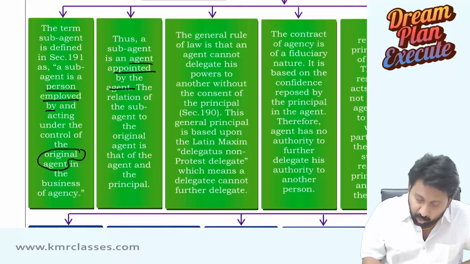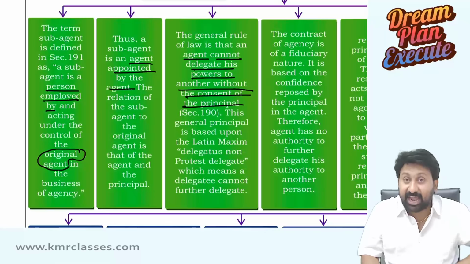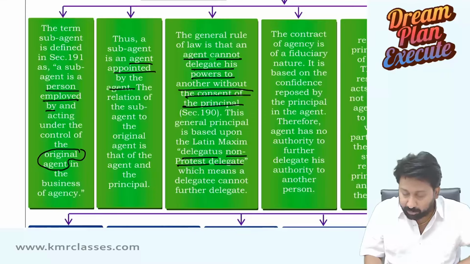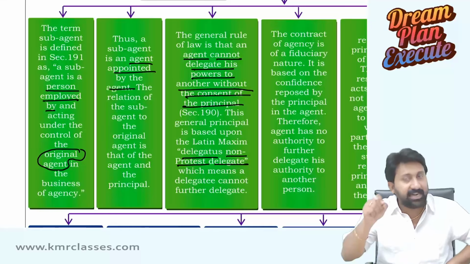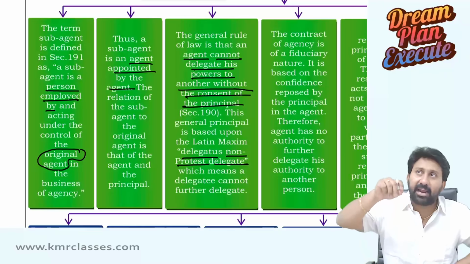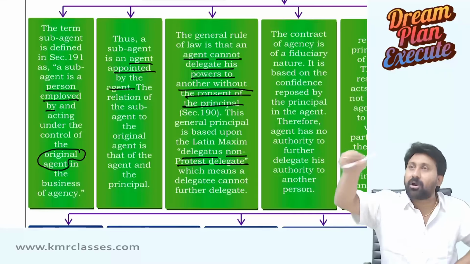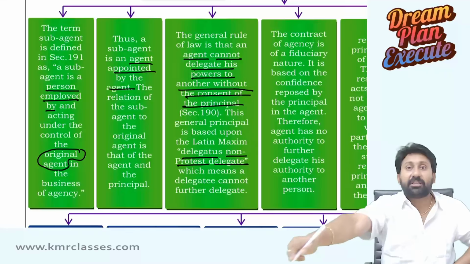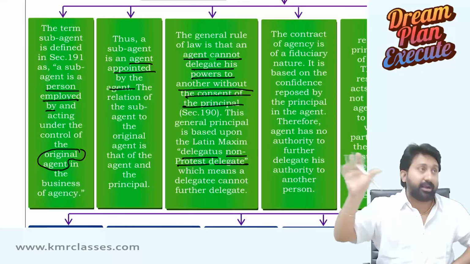The general rule of law is that an agent cannot delegate his powers to another without the consent of the principal, because there is a Latin maxim, delegatus non potest delegare. It means a delegate cannot delegate to some other person. If I tell you to do something, you should do it. You should not give that power to some other person. Without my consent, if you appoint, that appointment of a sub-agent will become void.